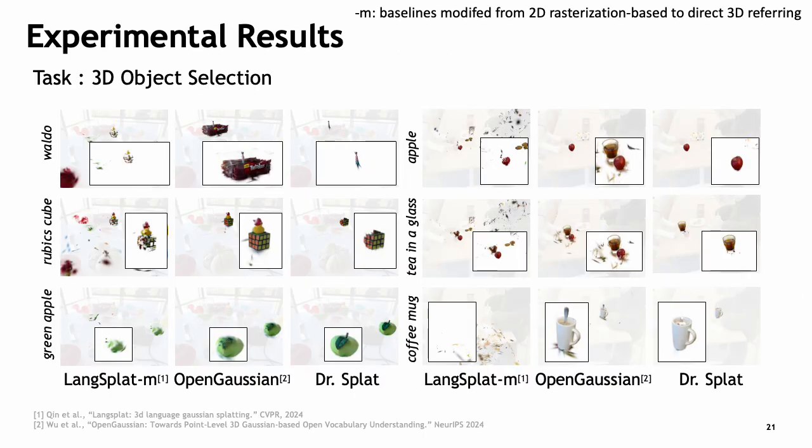In our experiments, Dr. Splat significantly outperformed previous methods for 3D object selection tasks. LangSplat often produced noisy activations, while OpenGaussian incorrectly selected nearby objects. Our model accurately localized only the intended object.